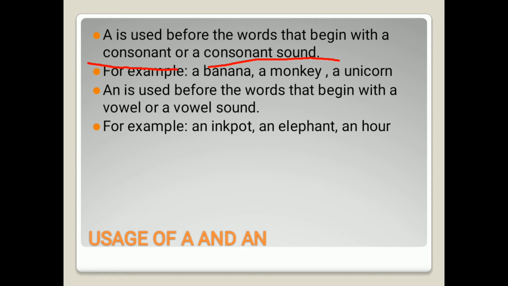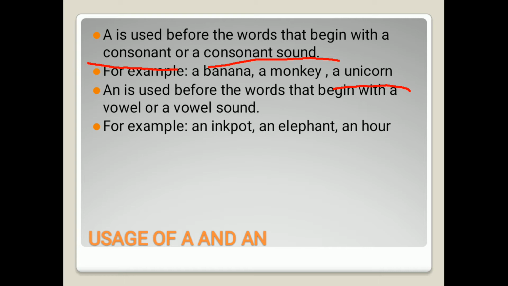Now monkey starts with m, so m is a consonant, so we have placed a before monkey. Now in the next example, you can see a unicorn. As I have already told you, u is a vowel, a, e, i, o, u, right? But I have already told you that a is used before the consonant sound. Now we can see the sound of the word unicorn.